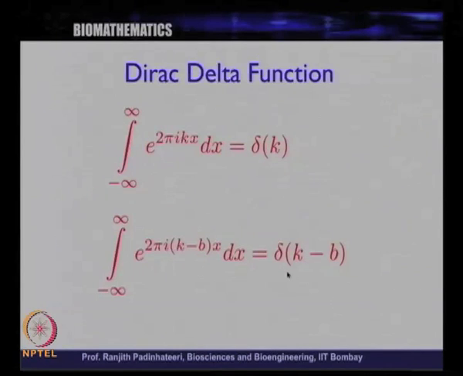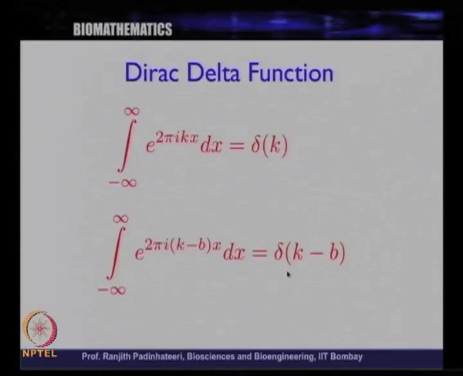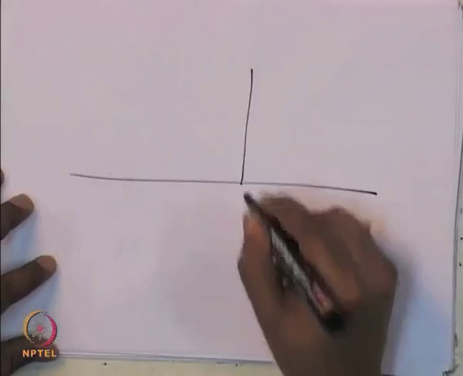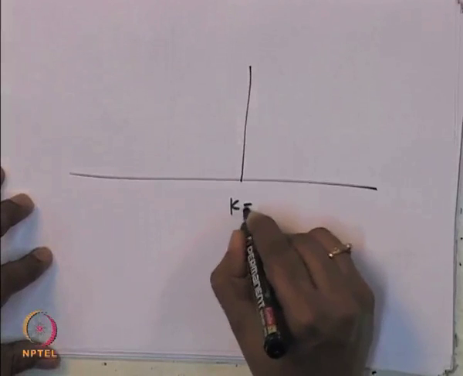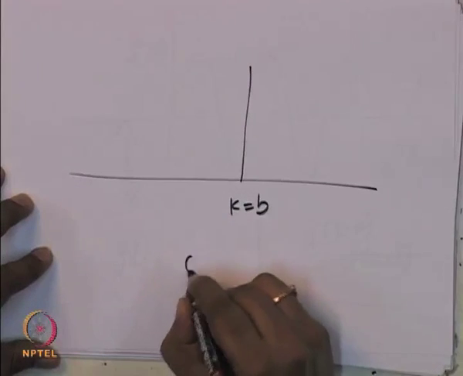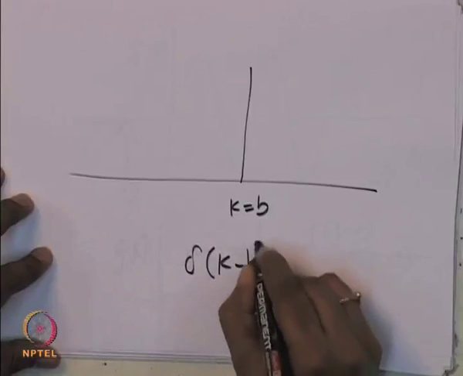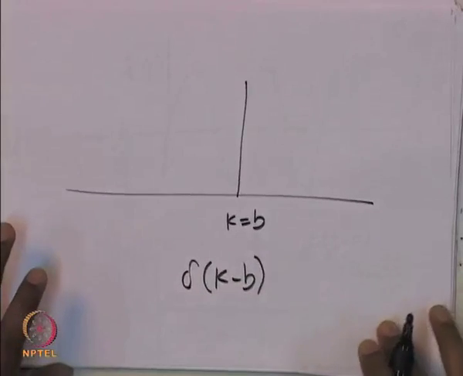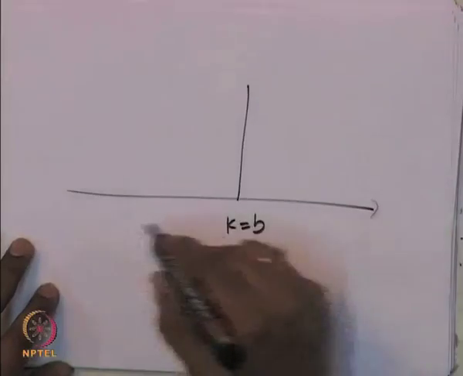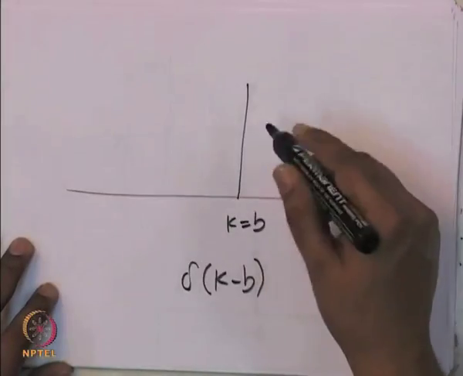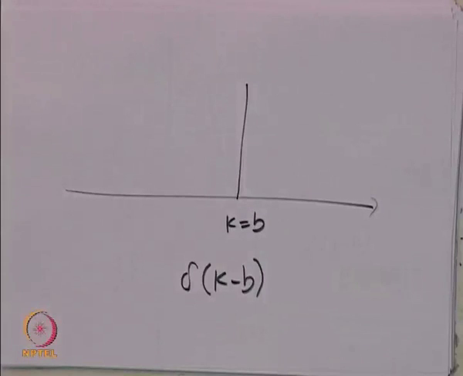If you plot delta of k minus b, this is k equal to b. The function has a value only at k equal to b, everywhere else the function is 0. Such a function is called the Dirac delta function, with a value only at one point.